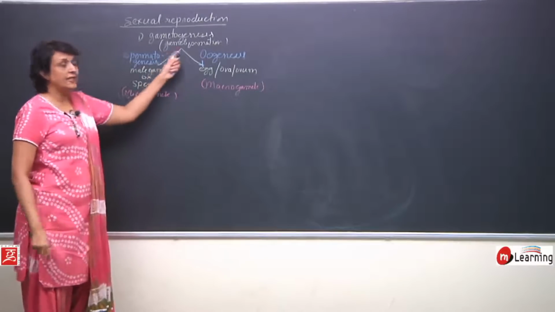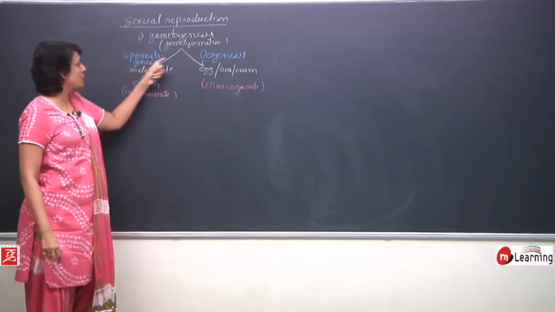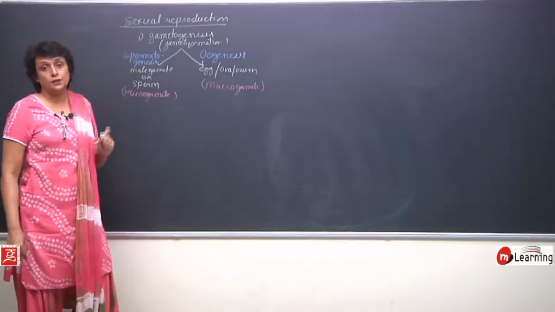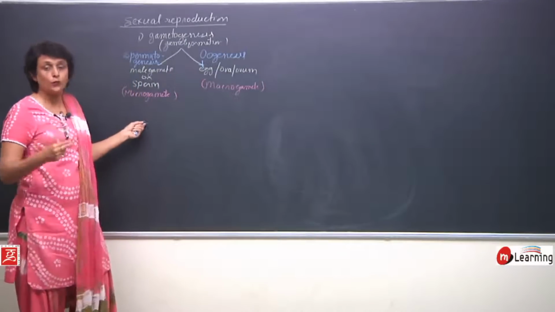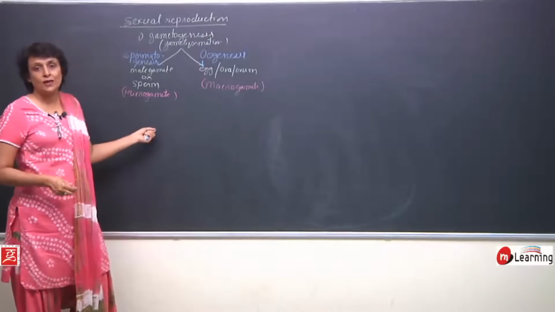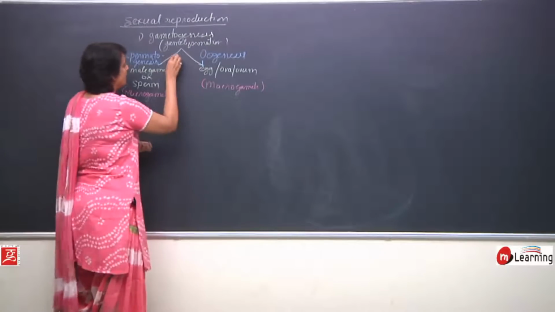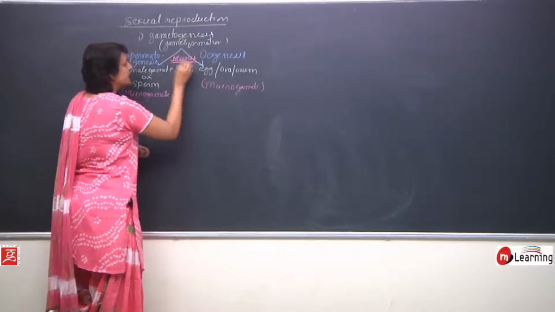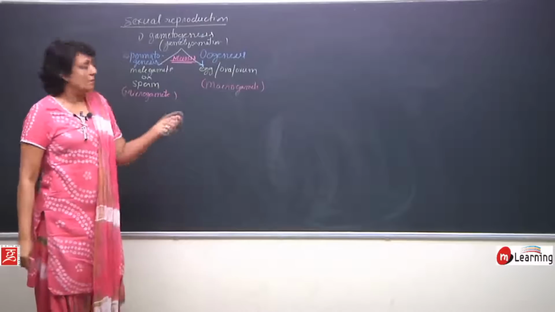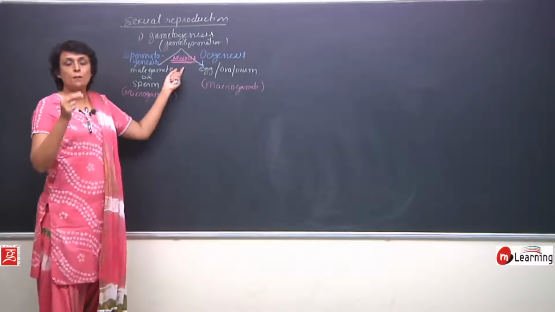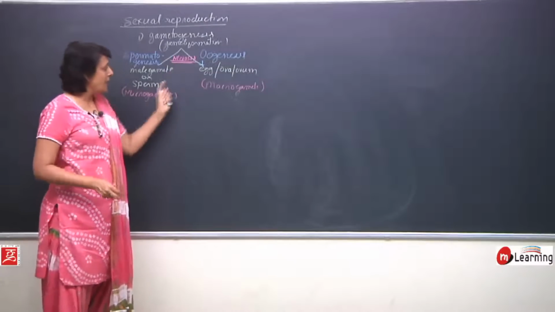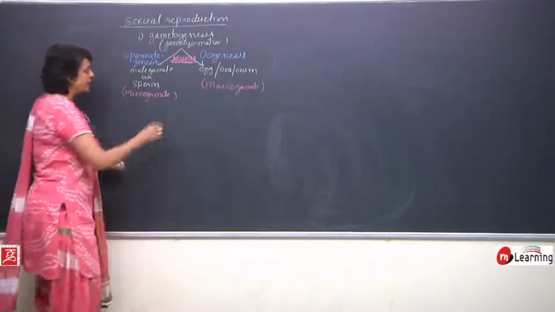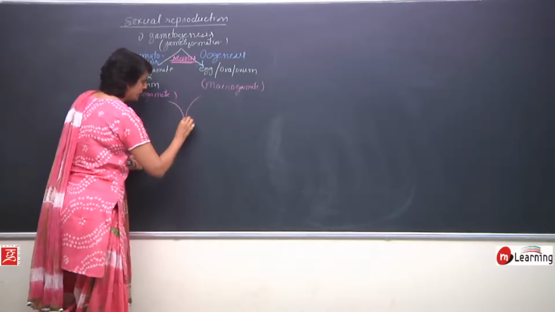And in these two processes of spermatogenesis and oogenesis, the types of division involved are both mitosis as well as meiosis. Here we are writing meiosis because this is the reductional division with the help of which from a diploid parent cell, haploid gametes are formed. These gametes would fuse.